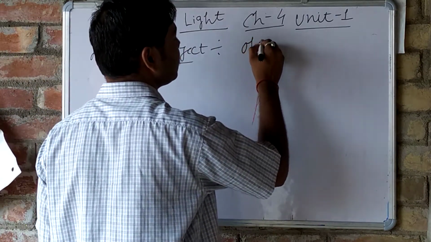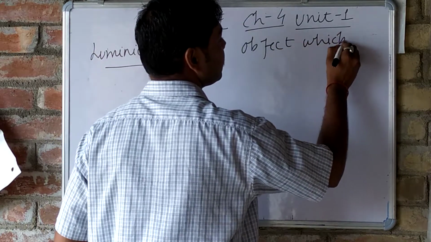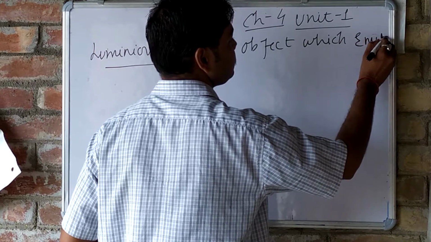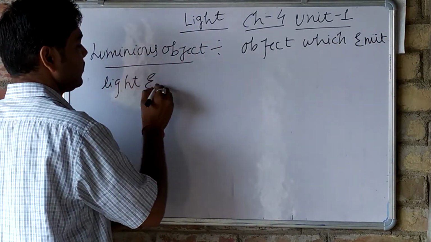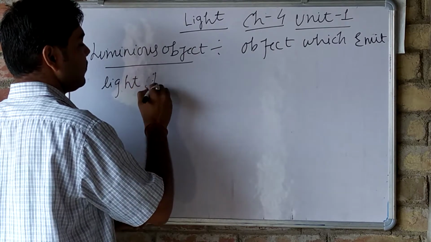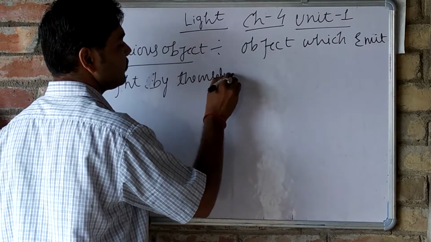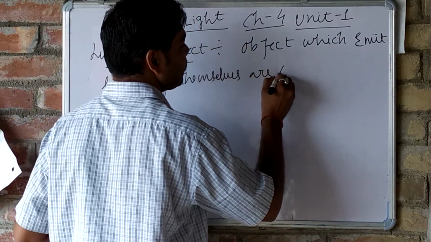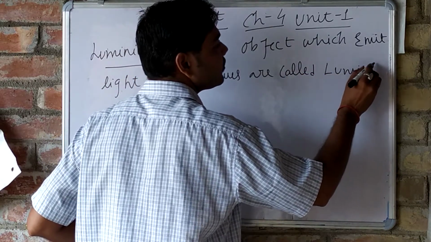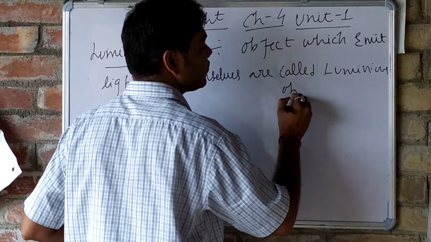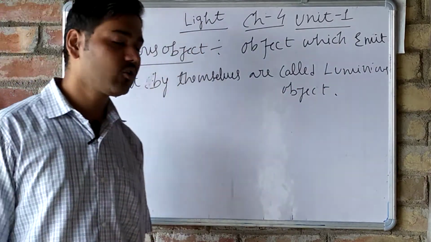So objects which emit light by themselves are called luminous objects. Okay, objects which emit light by themselves are called luminous objects.